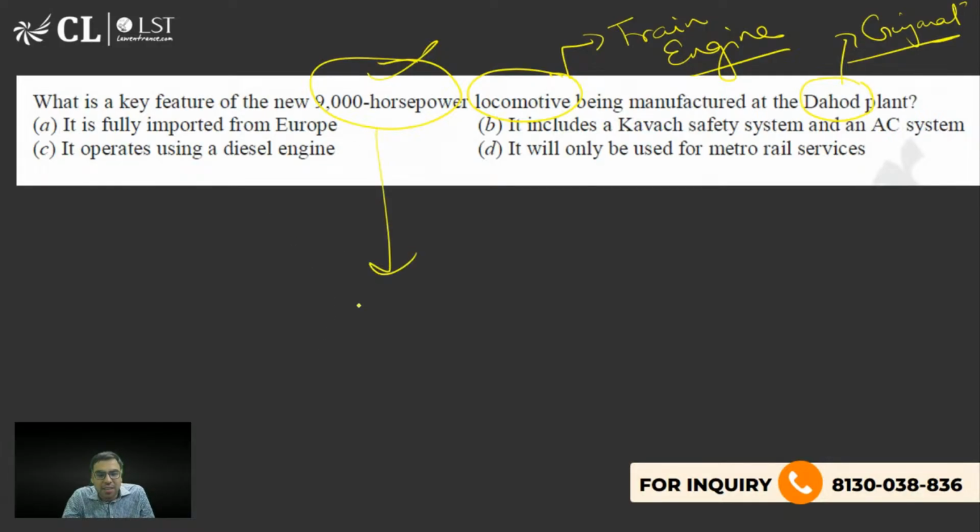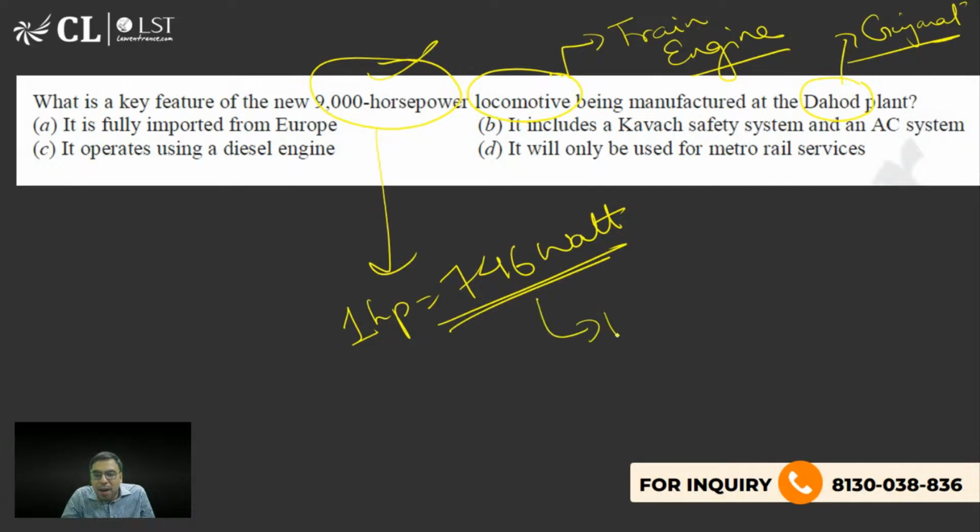Horsepower, you understand. 1 horsepower is 746 watt. And this was asked in the CUET examination. Ki a power का unit क्या होता है? So the answer is watt. This was asked in CUET exam. That is what you should know. So 9,000 horsepower का locomotive train engine है, that is being developed in Dahod in a plant in Gujarat. You have to tell me what is the specialty about this?